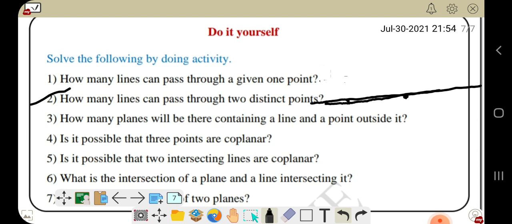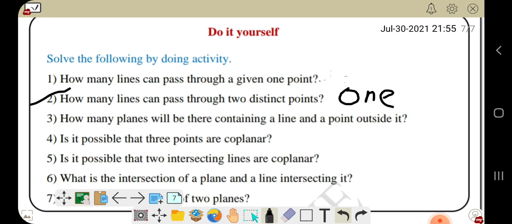If I try to draw another line, then that line can pass through only a single point. It cannot cover the second point. So to pass through these two points, only one line can be drawn. This is the answer. So our answer is one line.